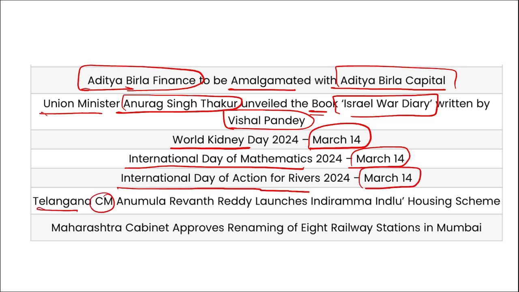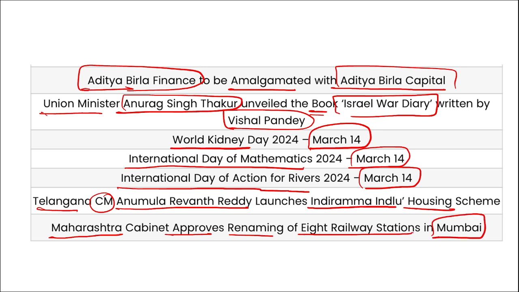And Telangana's Chief Minister Anumula Revanth Reddy launched Indrama Idulu housing scheme. And Maharashtra cabinet has approved renaming of 8 railway stations in Mumbai, Maharashtra. So these are your important current affairs for the day, friends.